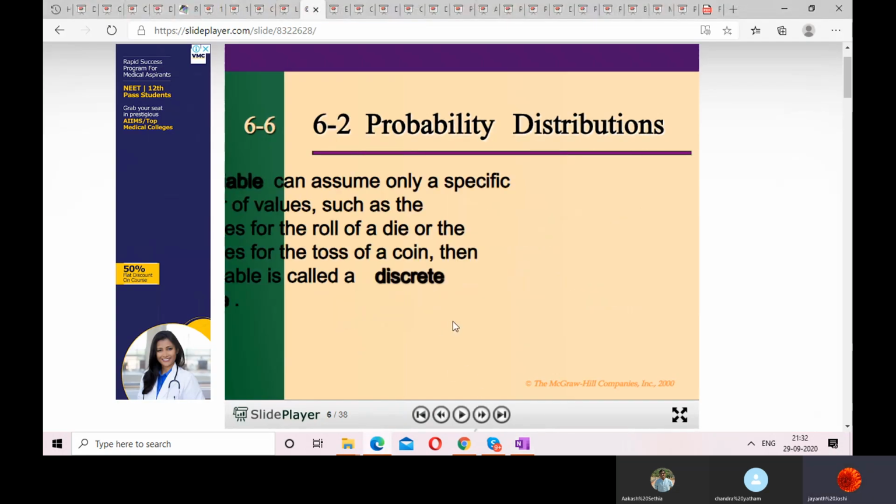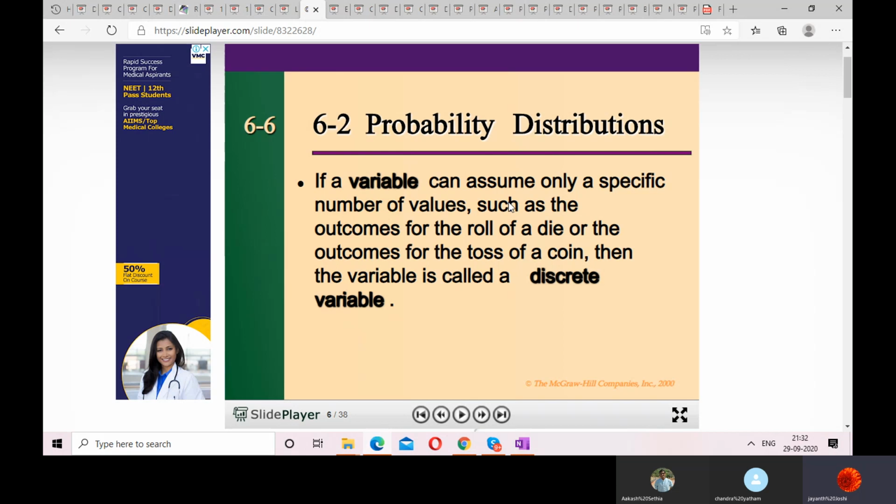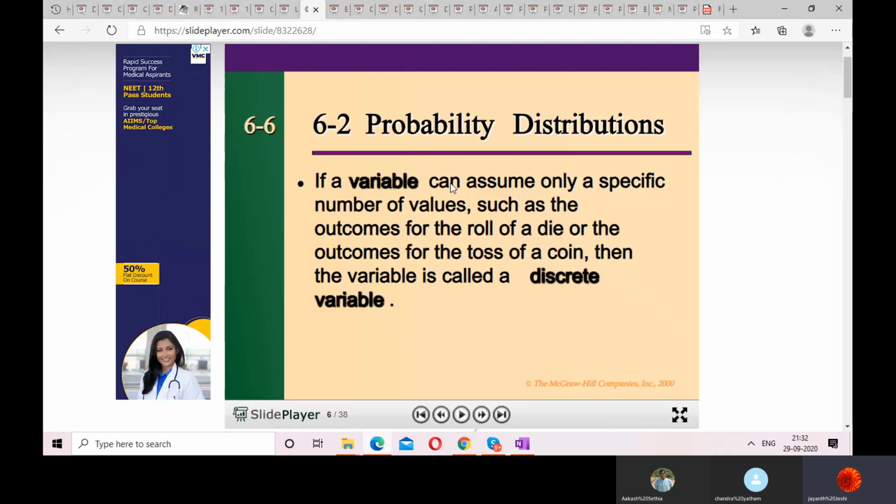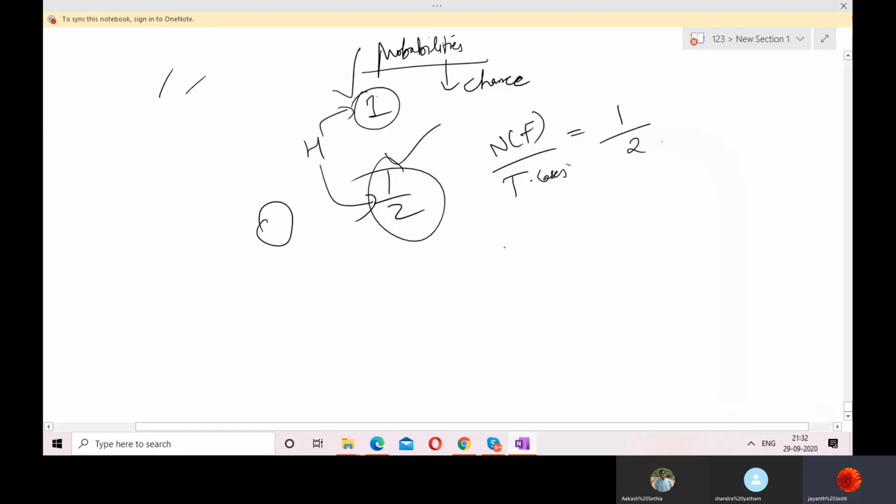So here you can see, now if a variable can assume only a specific number of values, such as the outcomes for the roll of a die or the outcomes for the toss of a coin, then the variable is called a discrete variable. So discrete variables are nothing but countable ones. For example, if you toss a coin, there are only two cases here, 1/2 getting a head, and 1/2 getting a tail. That's it. So for example, if I speak about discrete distribution,